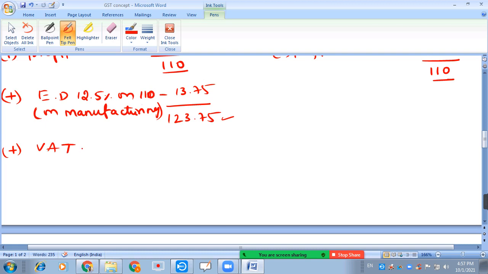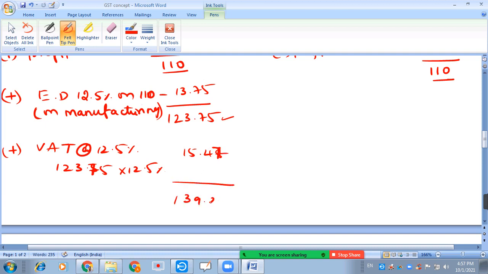So value added tax here is at the rate of 12.5% levied on 123.75, so the value of this is 15.47. Now the total selling price is 139.22.